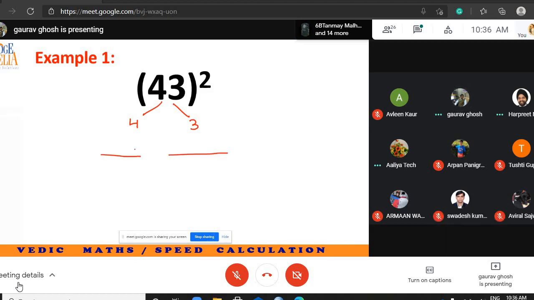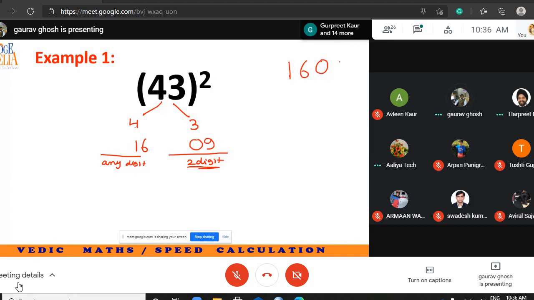Step 1. 4 square is 16, 3 square is 9. Any digit number here, no problem, but here it should be 2 digits. So I cannot write 9, I will write 09. So step 1 is ready.